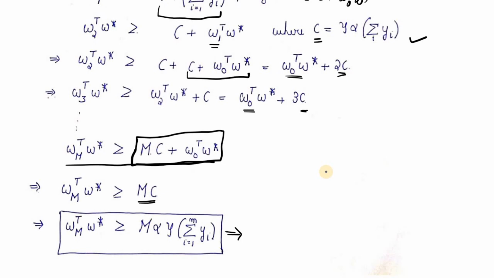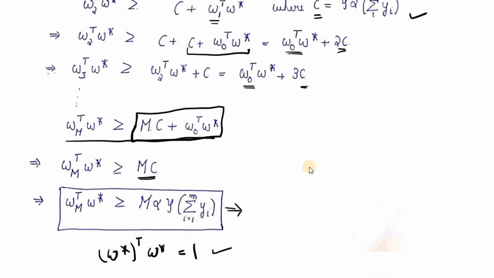We started with the assumption that w star is the point where we needed to reach, and we were able to get a recurrence relationship and eventually got a relationship which is lower bounded by some value. So we have assumed previously that w star transpose w star is equal to 1, or the norm of w star is 1, because this was one of our initial assumptions.